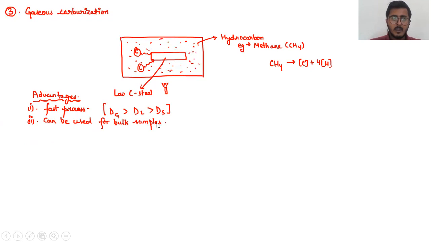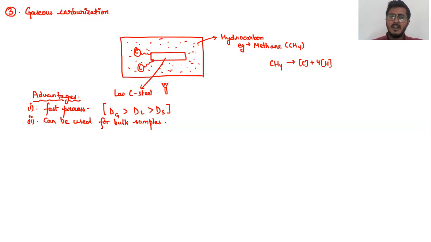Along with this, gaseous carburization is actually very easy to control. Now, why is that so? Basically, with changes in the pressure, using Le Chatelier's principle, I can analyze what the carburizing medium will be and what the rate of carburization will be. If I adjust my pressure, I can increase the amount of carburization that is taking place, thereby increasing the surface hardness of the steel component. So it is much easier to control.